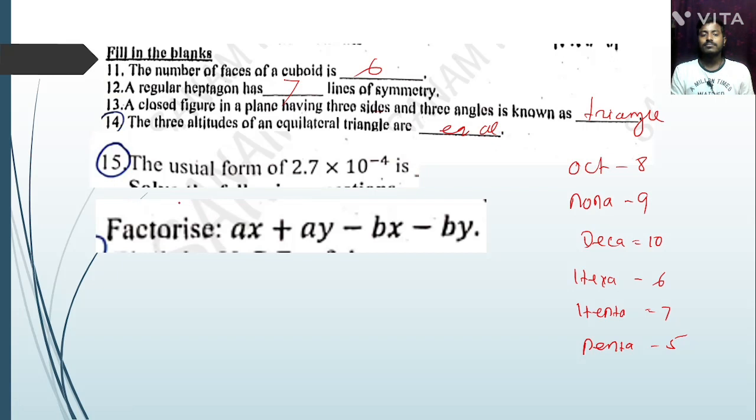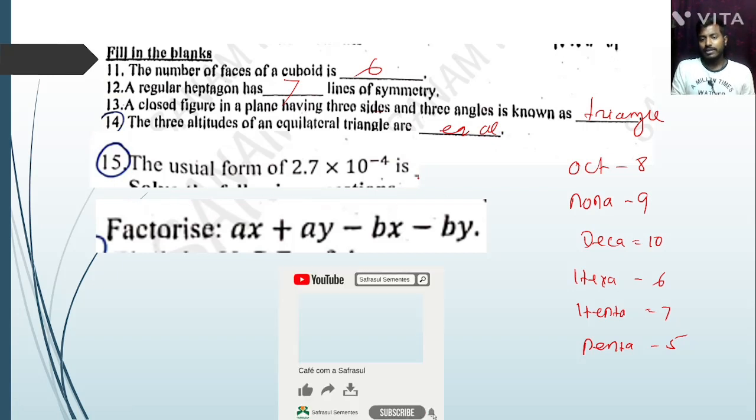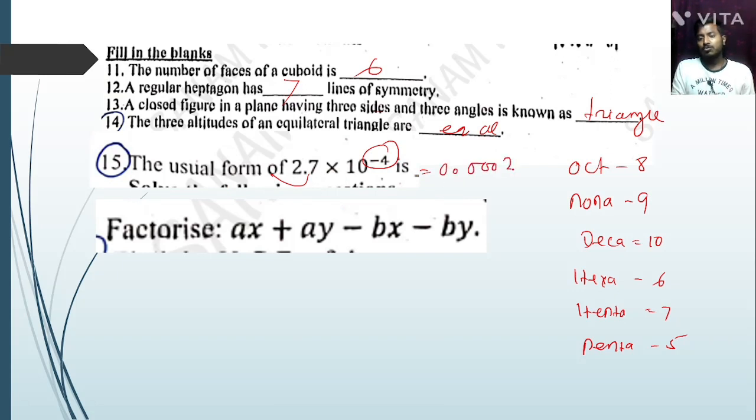The usual form, okay, usual form means minus h means left side. 0.327, yes or no, because the decimal has 2 sides, so how many digits? 1 2 3 4, see, 4. Factorize, okay, first taking common A, so x plus y, again common minus B, that is x plus y, so also common x plus y, that is A minus B.